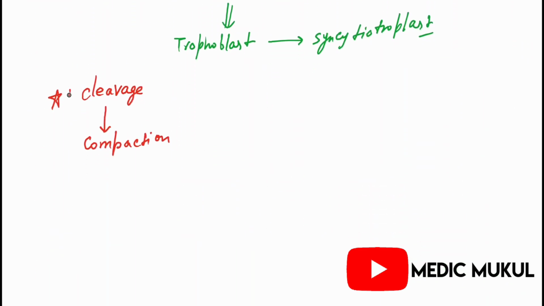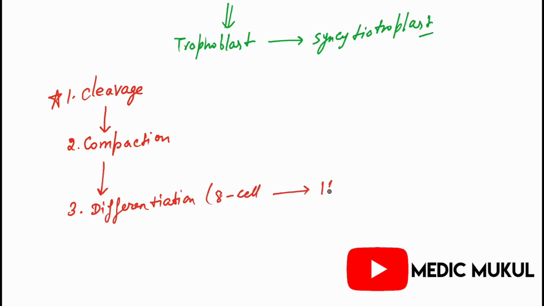So first there is cleavage, then second compaction occurs. After that, differentiation will occur. What is differentiation? The 8 cell stage differentiates into the 16 cell stage, means the morula.